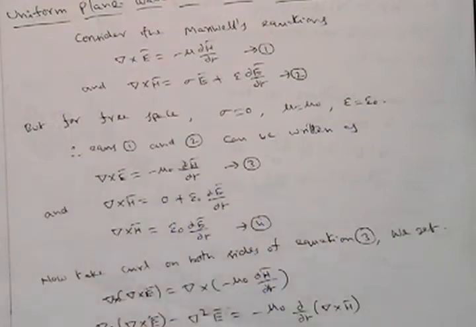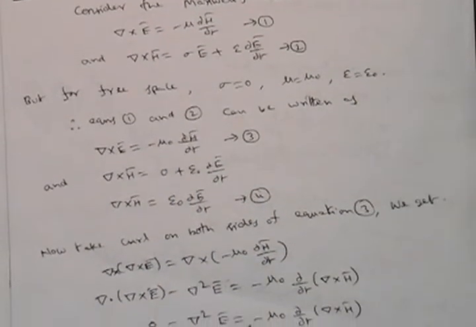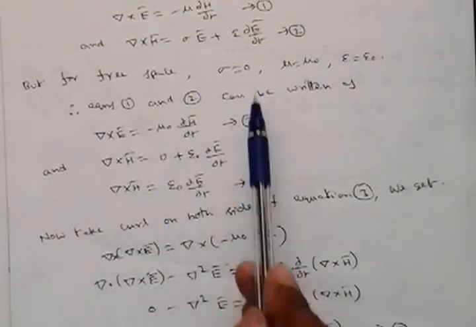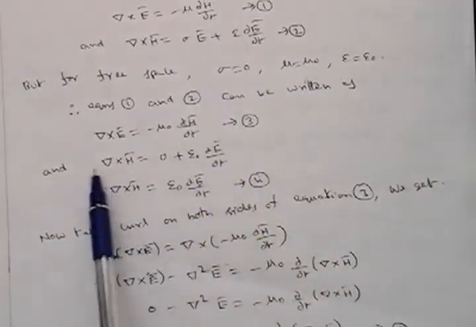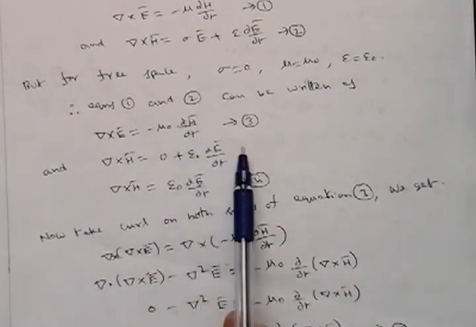So equations 1 and 2 can be written as, as per the property of free space, sigma is 0, substitute 0, then you will get this equation. Here mu is equal to mu naught, you will get this equation. So equation 3.